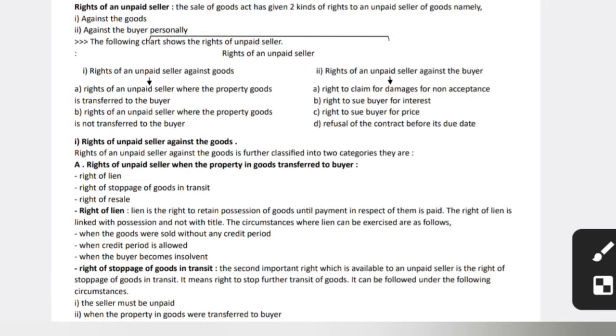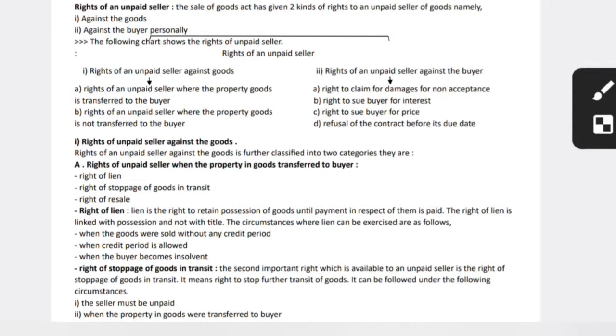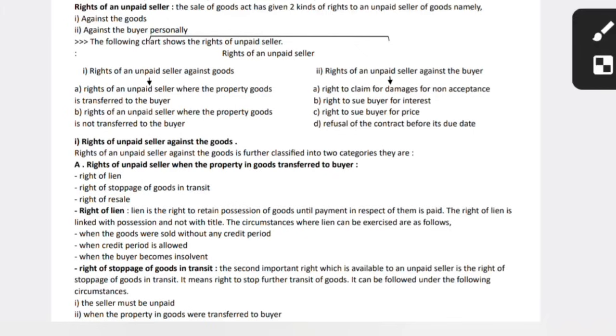Next, he has a right to sue for interest. If the buyer is not paying the price of the product and is delaying, we will calculate interest also. That right the unpaid seller will also have.